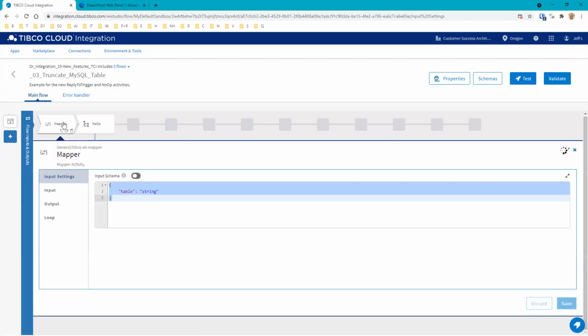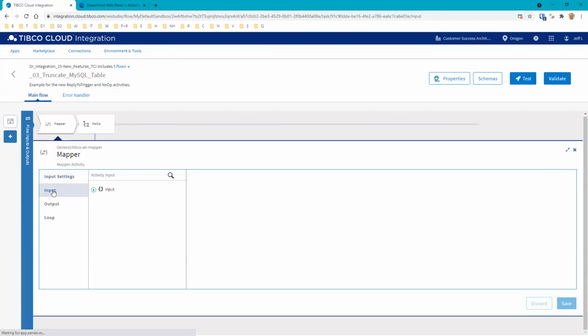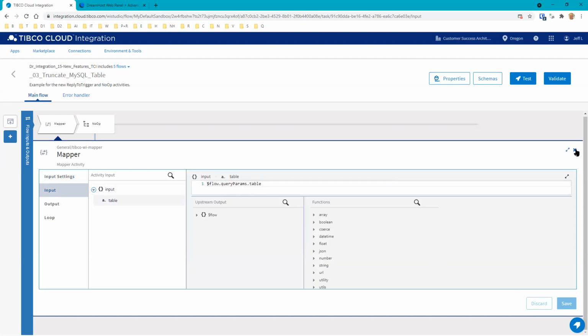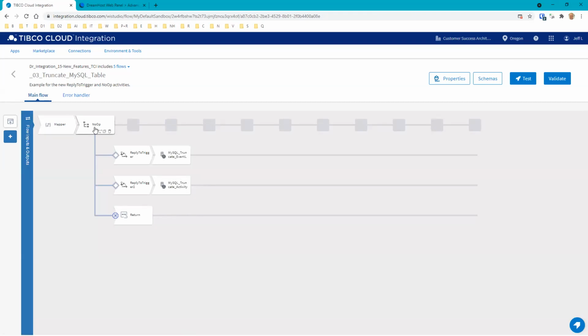Then we use the mapper here to just set the input on the table. We're just pulling the table from the query parameter. We didn't have to do that, but we just did. And then we're going to do the branch off this NoOp, and these different branches are going to trigger. This is going to delete one table. It's going to delete another table if there's an error. If none of these values match, then it's going to return an error. So we're just using the NoOp as a branching mechanism, and then we're just going to branch off of that. Pretty straightforward how that works.